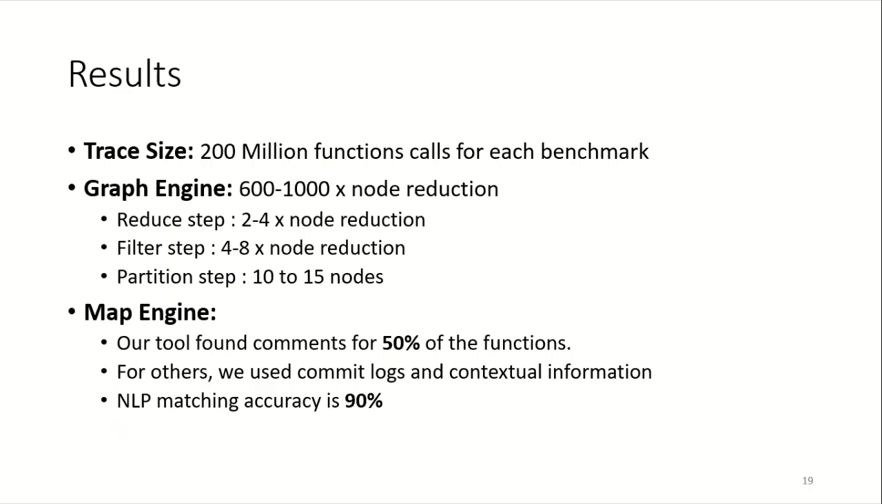The partition functions further reduced the tree to a few partitions, 10 to 15. The total reduction in the size of the function call tree is between 600 to 1000x across different stages of our algorithm. On average, we found comments for 50% of the functions across all the applications.